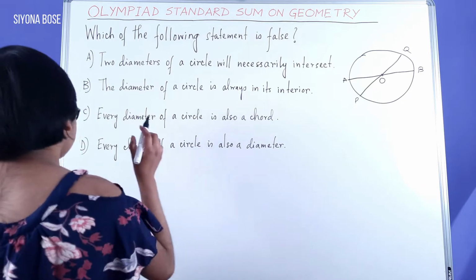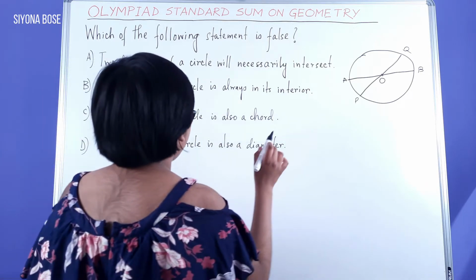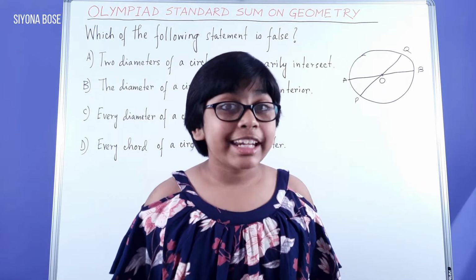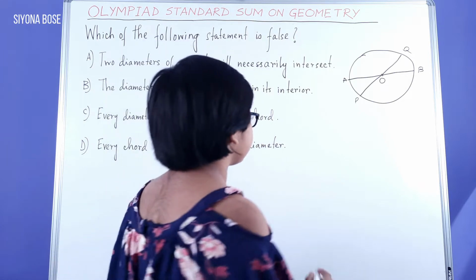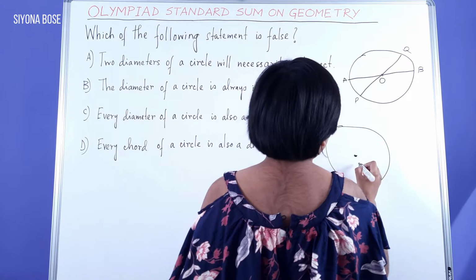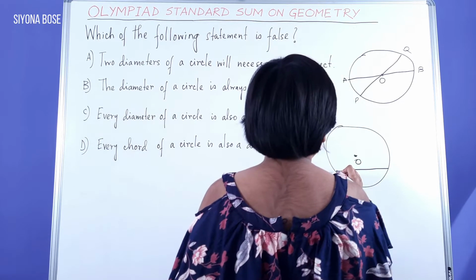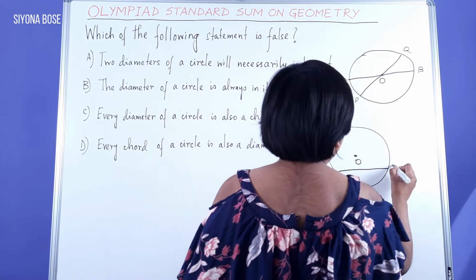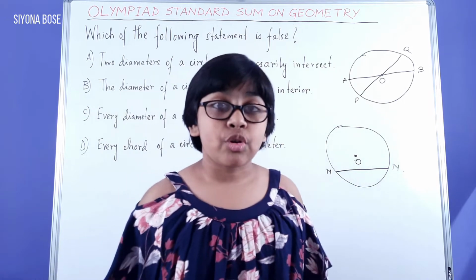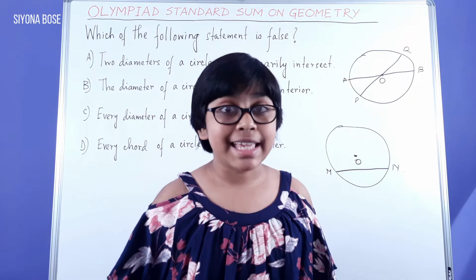And finally, option D. Every chord of a circle is also a diameter. This is false, and I'm explaining why with the diagram. In this circle, again taking center O, I've drawn this chord joining points, let's say M and N, on the circumference. This line does not go through the center.